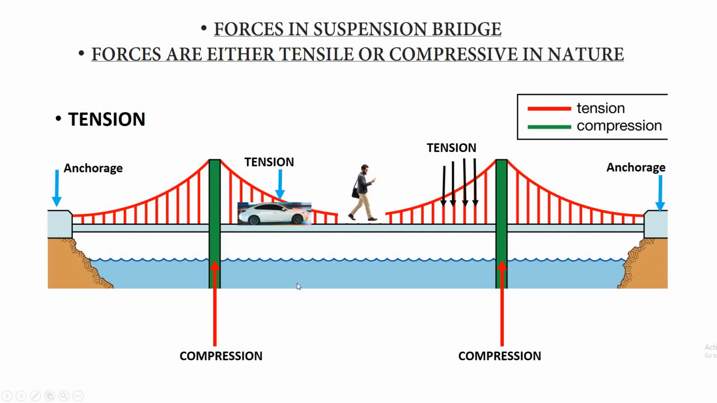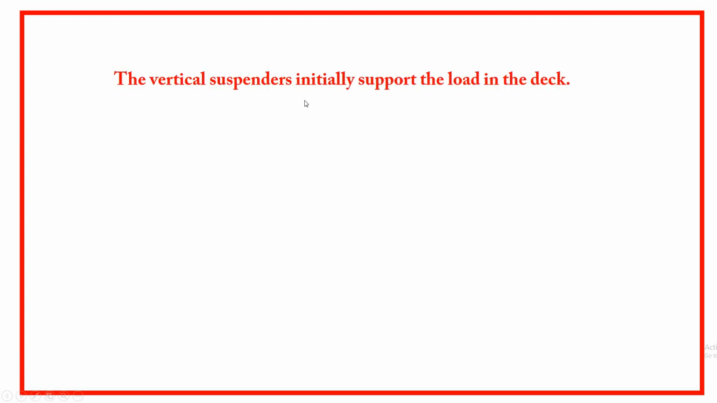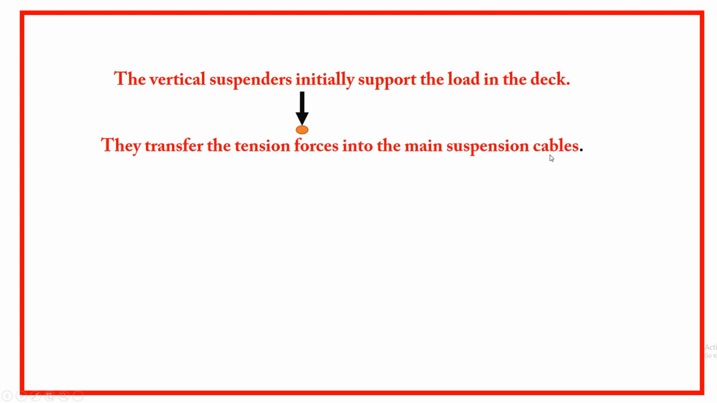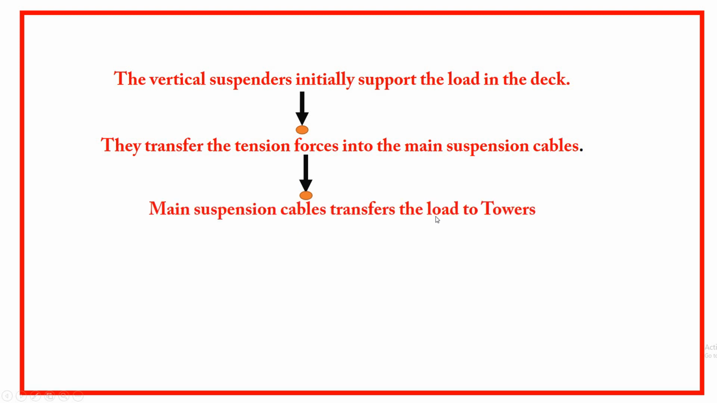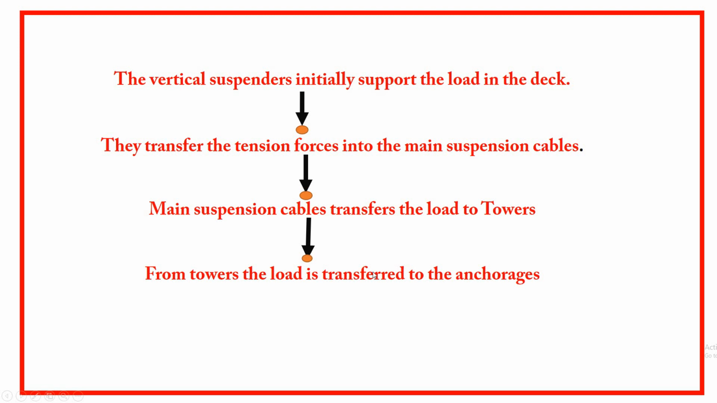Now, how does the bridge transfer the load? The vertical suspenders initially support the load of the deck. Then from the deck the load is transferred to the main suspension cable. From the main suspension cable it is transferred to the towers, and from the towers it is transferred to the anchorages.